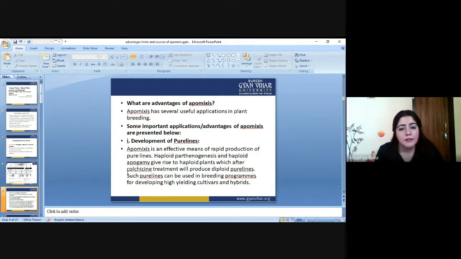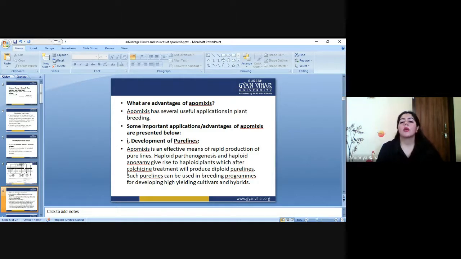Whatever characters are present in the mother cell will be developed in the same way in the progeny, in the seed passed through that generation. That's why these can be very helpful in the production of pure lines when it comes to haploid cell processes.